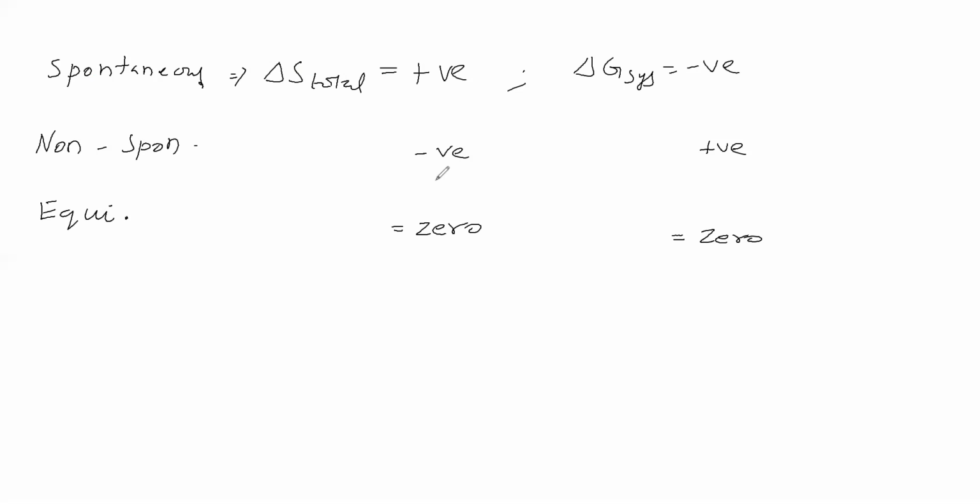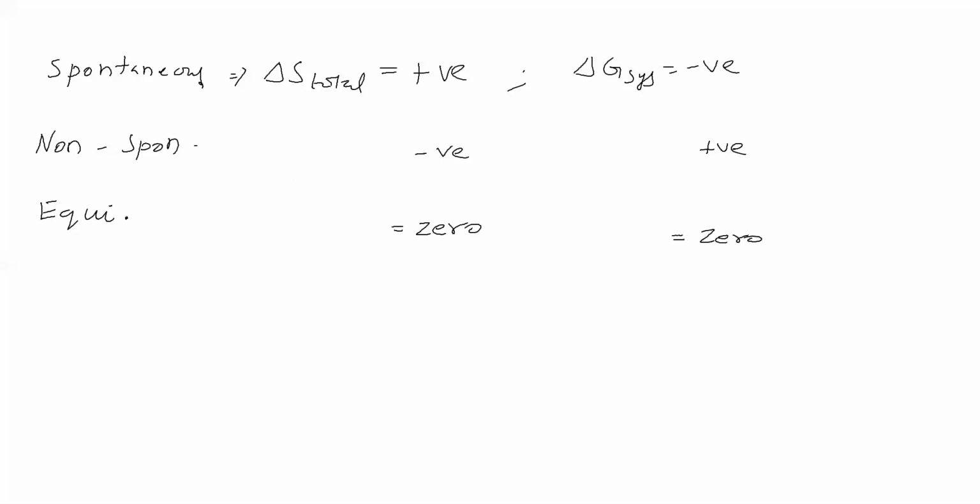Then, temperature and spontaneity: is there any relation? That we will see. By changing the temperature, will spontaneity change or not? We will see the temperature and spontaneity relation.